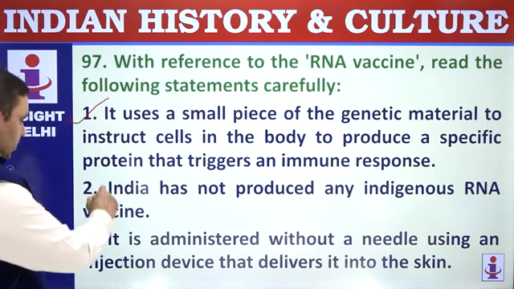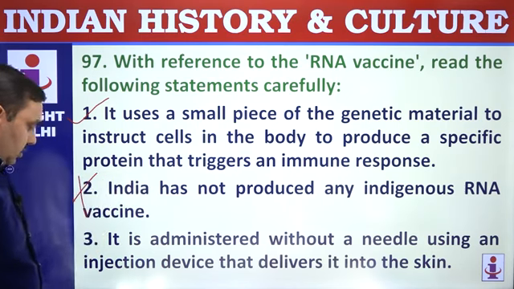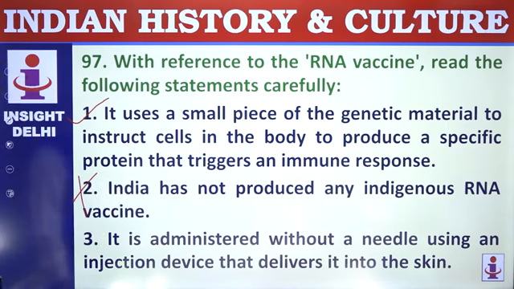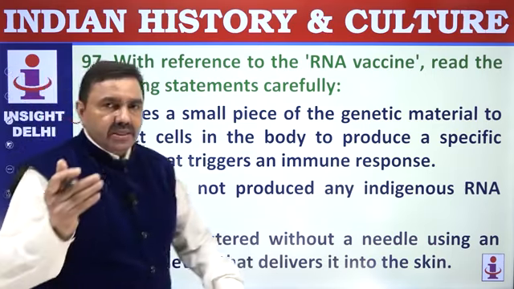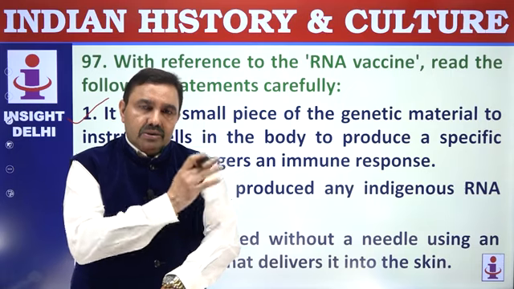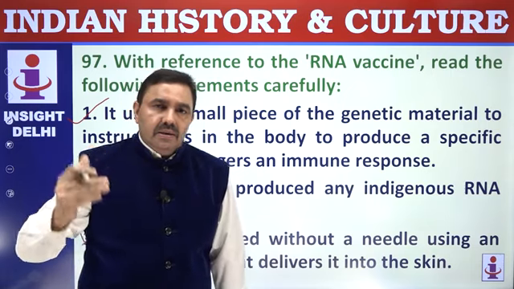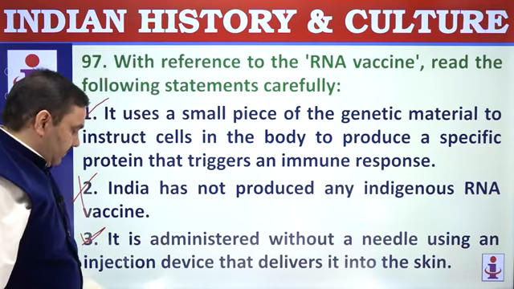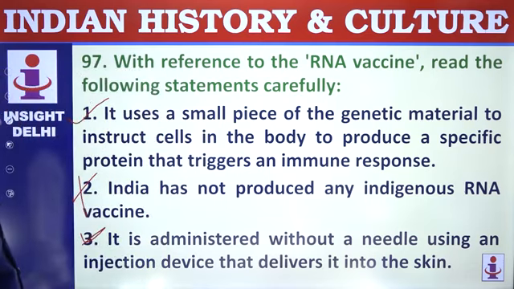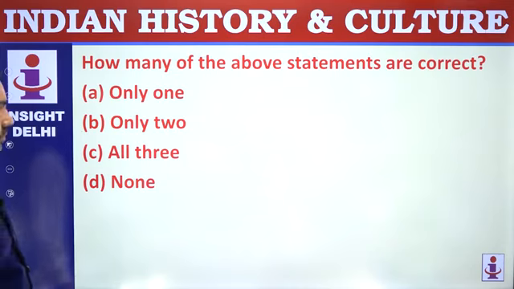India has produced Gemcovac. It is administered without a needle, so it basically penetrates into the skin through slight pressure, and the person won't even feel it. 1 and 3, only 2.